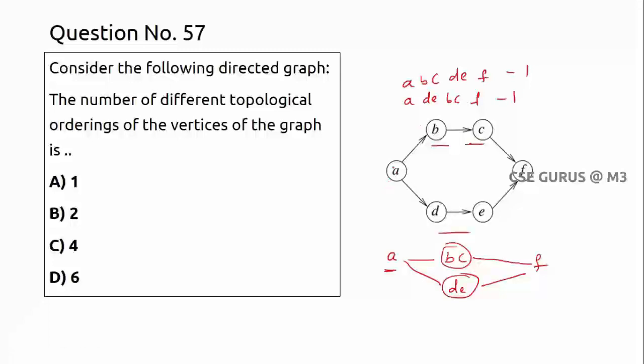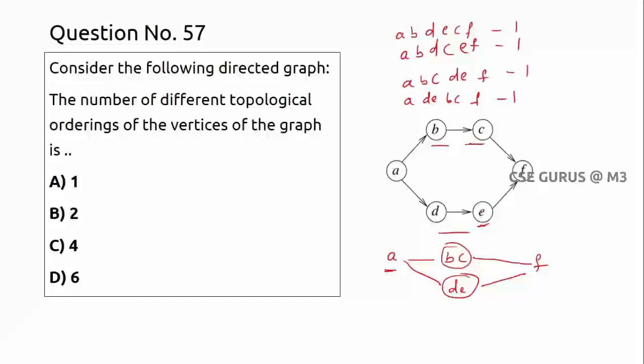Now is there any more? Yes, you can see A followed by B followed by, can I write D? Yes, I can write. There is no relation for B and D. Now I'll write C. B followed by next C. C should come after B. Yes, fine. Next I can write E. E should come after D. Yes, it is true. F. This is one more, right? Is there any other? I can just reverse C and E, there is no relation. So I can write like this: A, B, D, E, C, F. This is also one more, right?